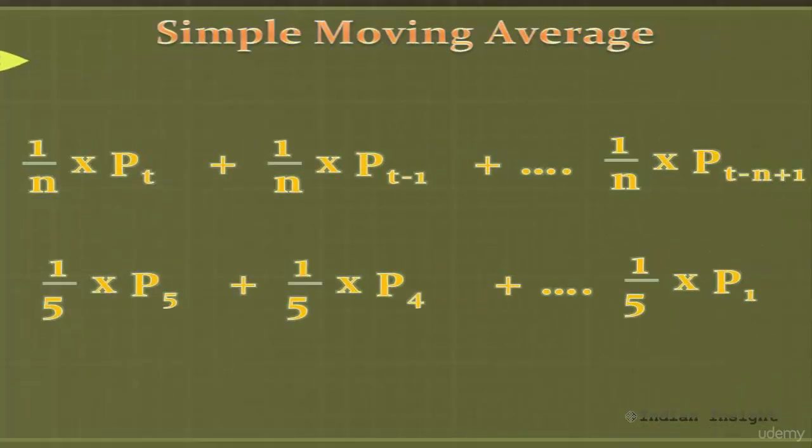Here is a different way of rearranging the same formula. So for a 5-day moving average, you are dividing each day's closing price by 5. This means for each of 5 days, a weight of 1 by 5 is assigned.